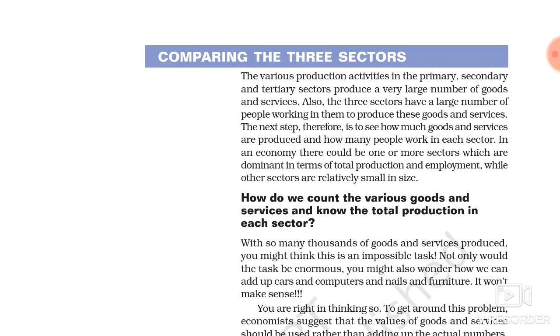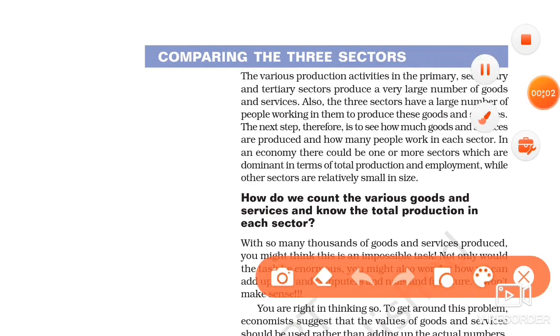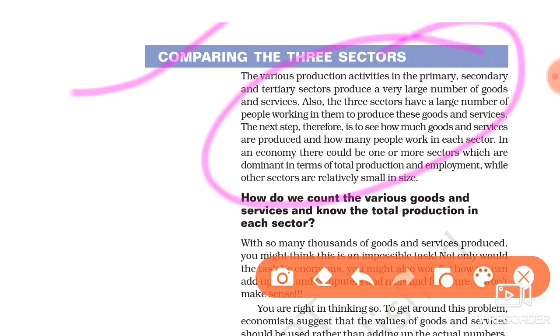So comparing the three sectors, the various production activities in the primary, secondary and tertiary sectors produce a very large number of goods and services. Also, the three sectors have a large number of people working in them to produce these goods and services. And there is one precaution one has to take. Not every good that is produced and sold also needs to be counted.